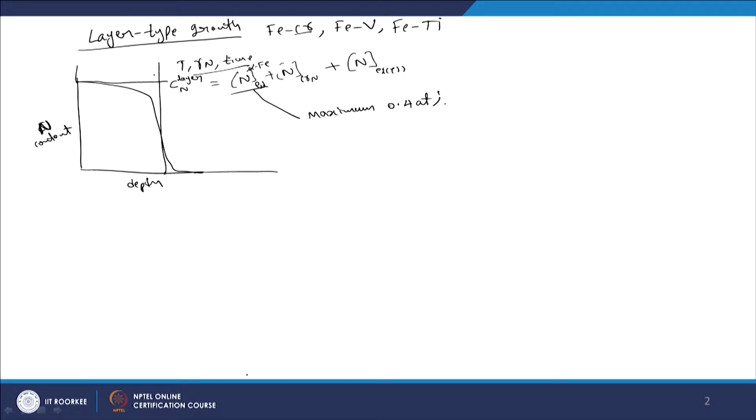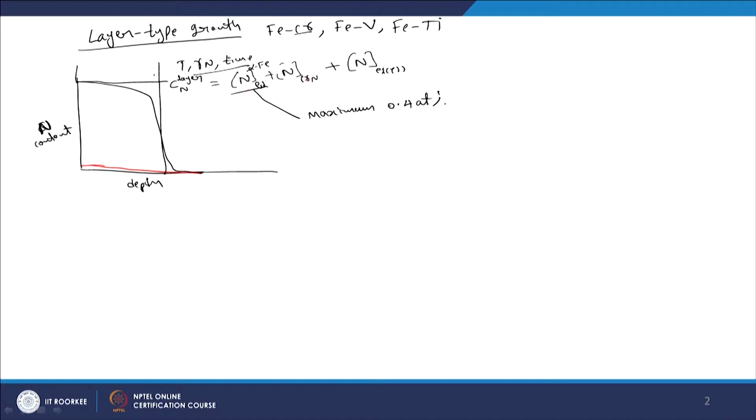That means, in this total nitrogen profile, that will be rather small, maybe something like that. And this is the only nitrogen which is participating in the diffusion process, because the nitrogen which is bonded with the nitrides is a sort of frozen nitrogen. So, that nitrogen will not participate in the diffusional process.